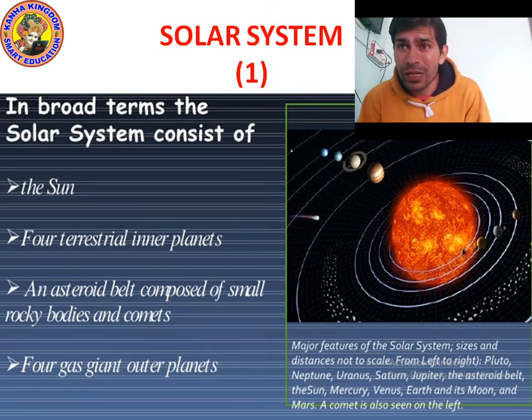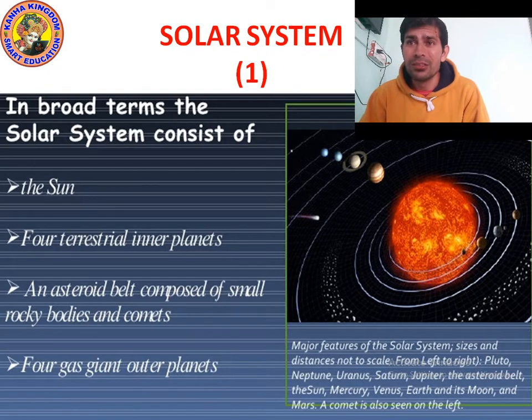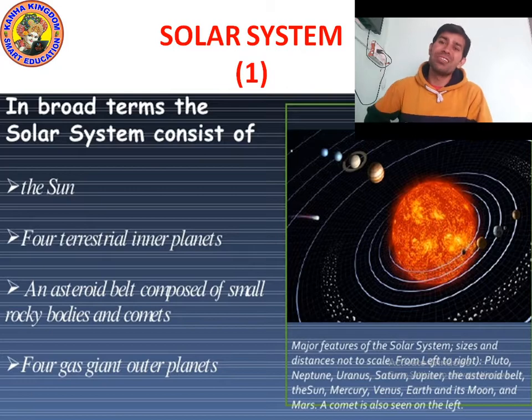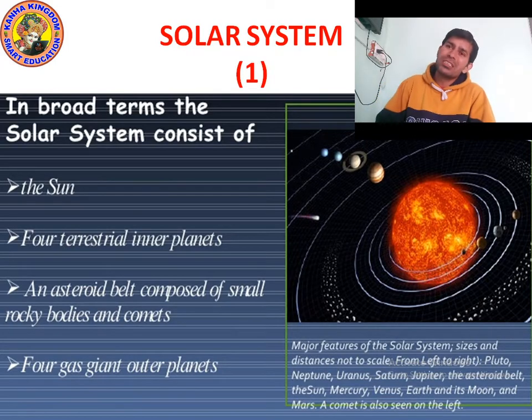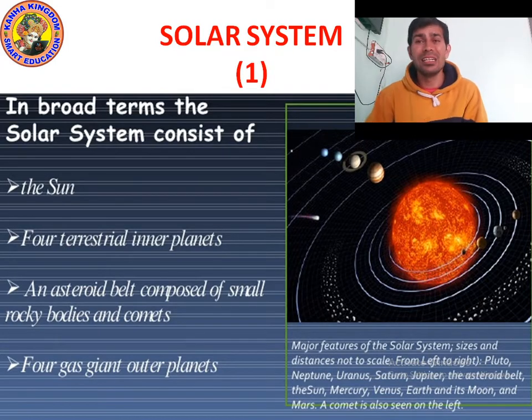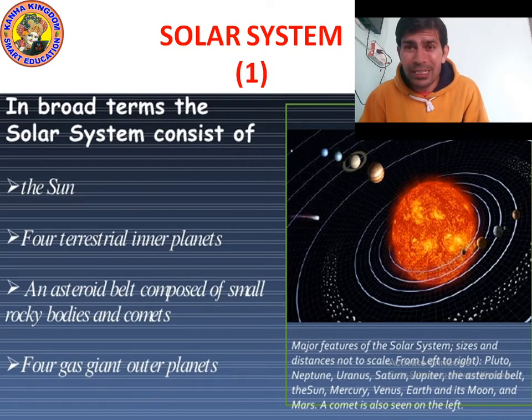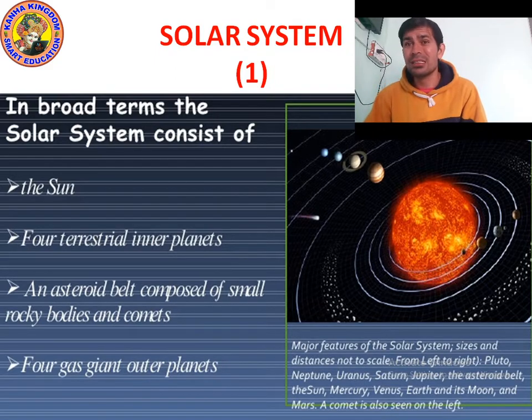For your information, there are many solar systems. The sun is a star, and there are many uncountable stars in the universe. So there are many planets also, which revolve around their stars, and many are still undiscovered.